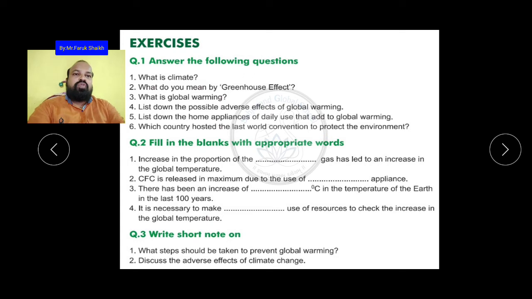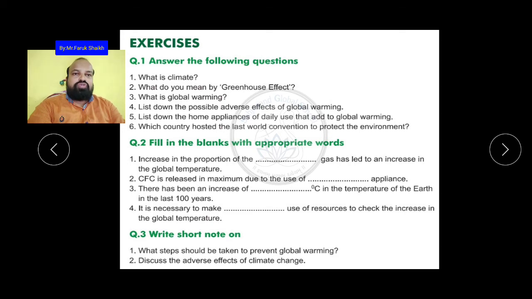The first question is, what is climate? I also taught you in class what climate is and the difference. What do you mean by greenhouse effect? There is a house drawn here. The greenhouse effect means how the sun's rays can penetrate the glass house but cannot move back outside. That is what I taught you about the greenhouse effect.